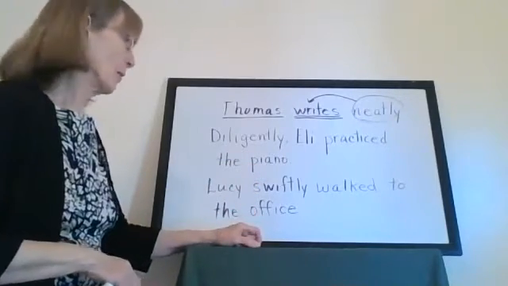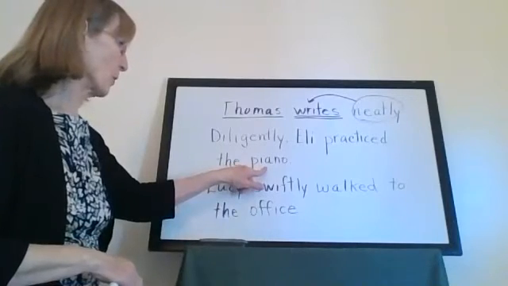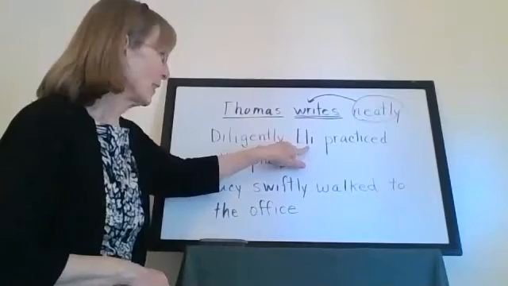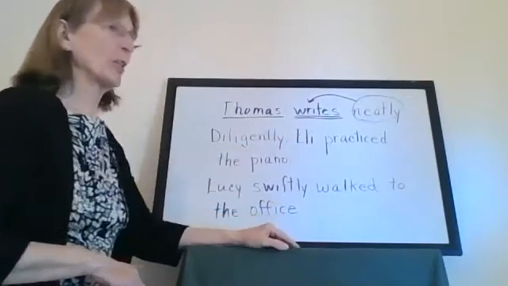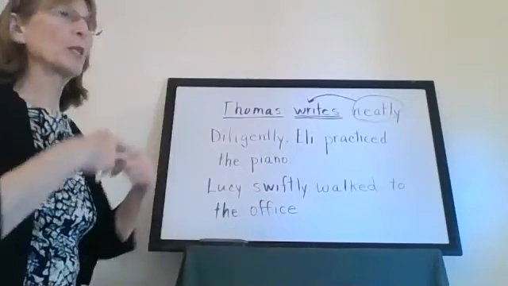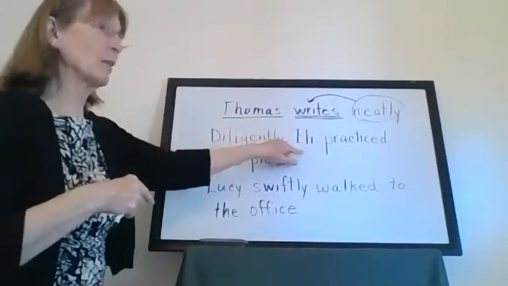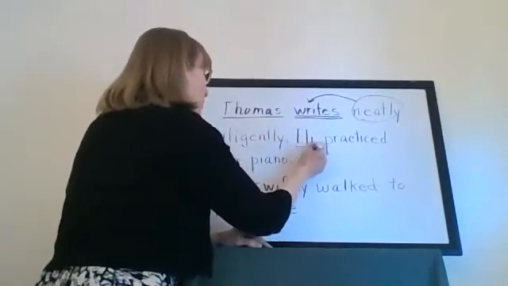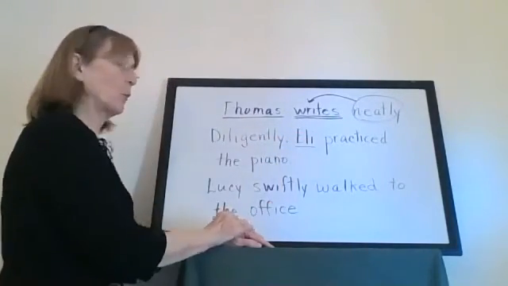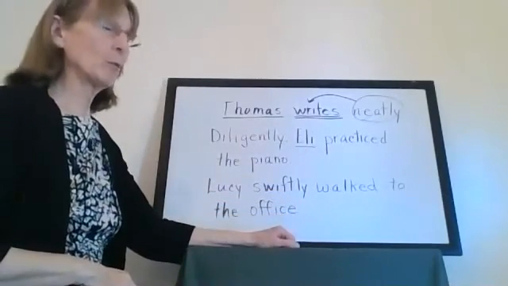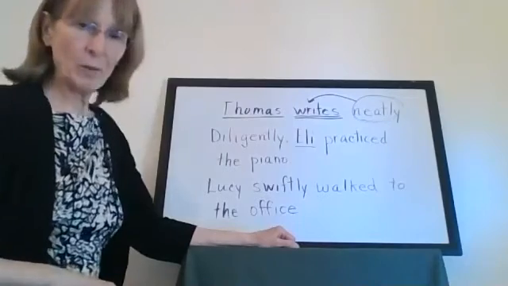Well, it is. But is it the subject of the sentence? Well, let's find out. If Eli's the subject, then the verb will agree with the name Eli. So let's say Eli is the subject, and we need to find the verb, because you can't have a subject or a noun without a verb.